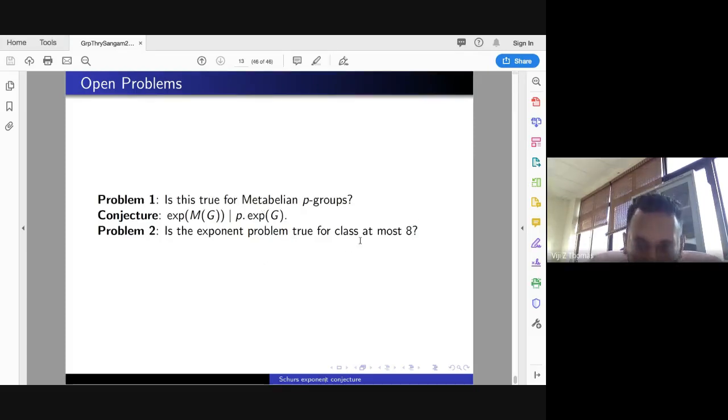But without P, is it true for class up to and including 8? Because for 9, it is not. For 9, it is P times. So the counterexamples known till now are not counterexamples to this, and that is not the reason why we propose this. We have results showing that P times we can prove for a large class. So these are the three main problems that I would say, and maybe a few words about the Bogomolov multiplier.